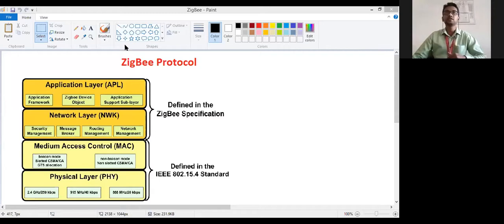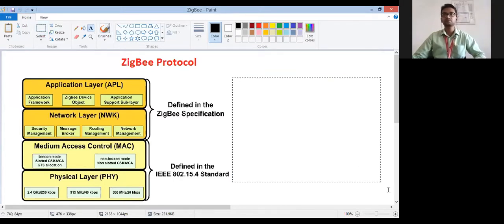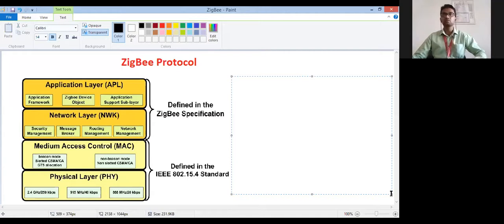So here you can write the features. You can list the smaller features.